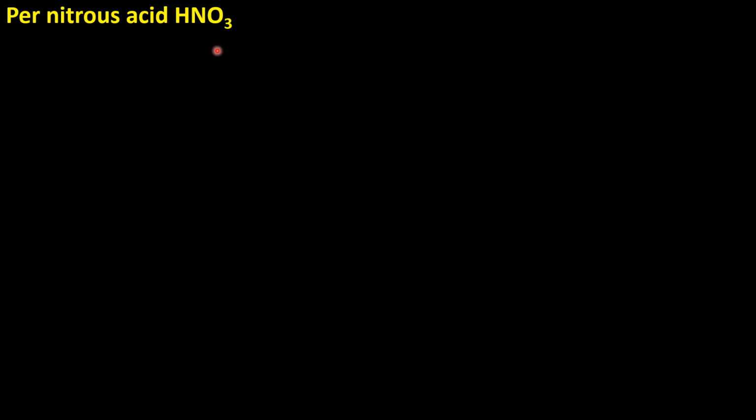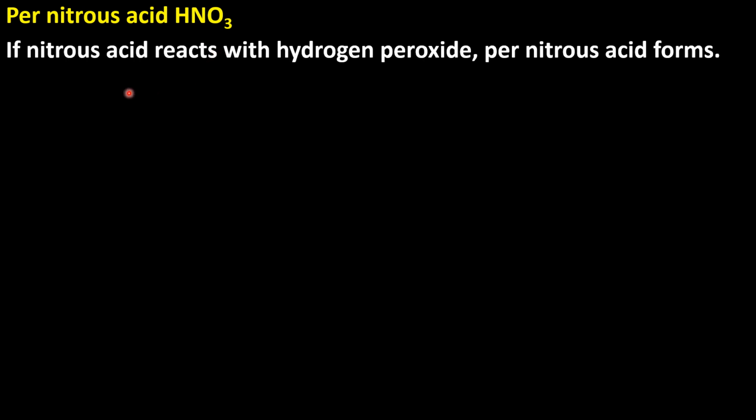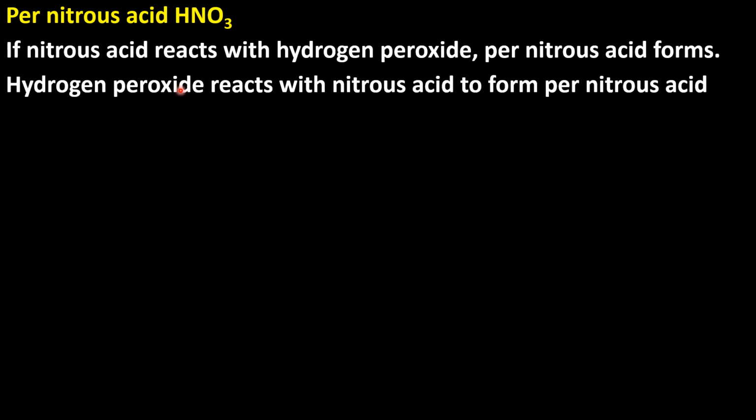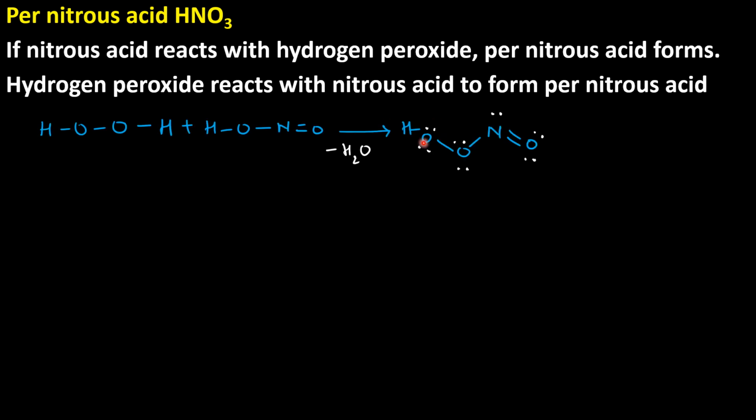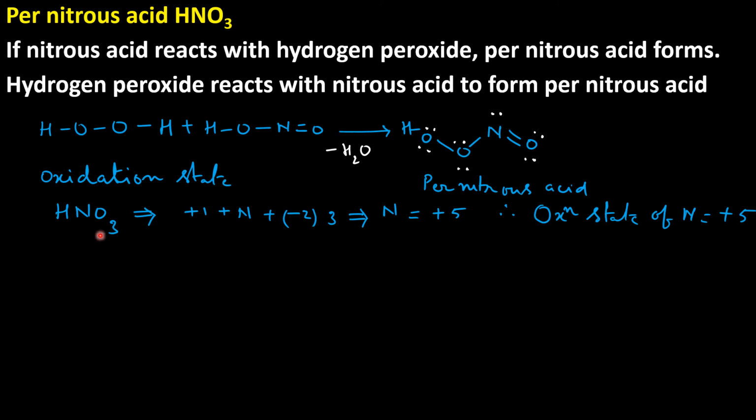Pernitrous acid, HNO3. If nitrous acid reacts with hydrogen peroxide, we get pernitrous acid. Water is removed here, therefore we get pernitrous acid. In pernitrous acid, a peroxide bond is available. Oxidation state of nitrogen in pernitrous acid is +5.